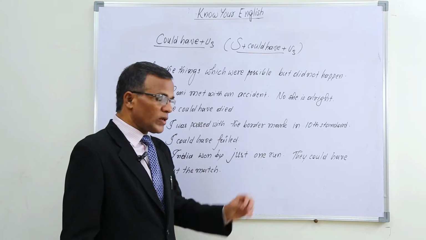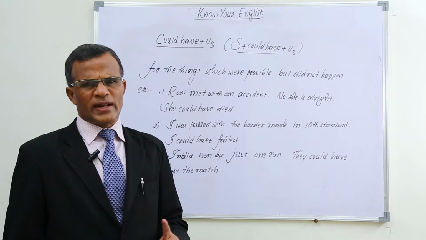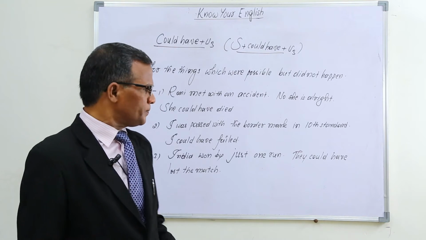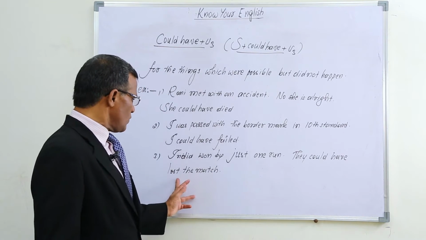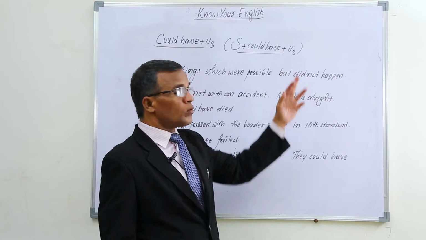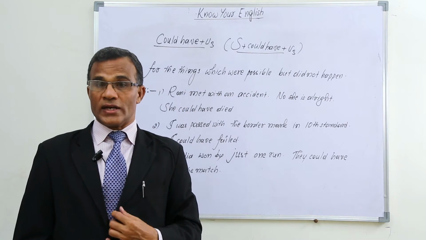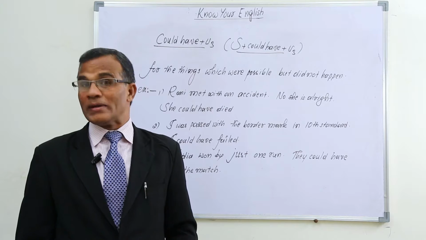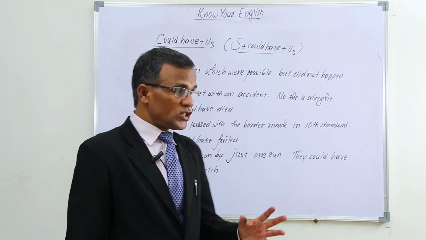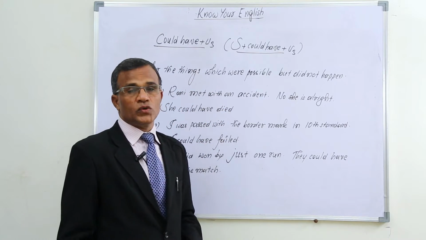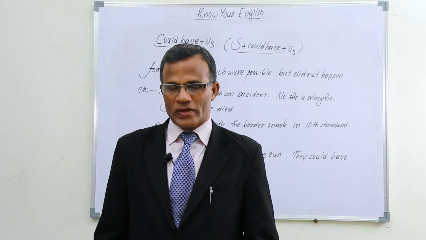India won by just one run. By one run only it won. But they could have lost the match. But there was a chance to lose the match really, but it did not happen. For such kind of things also, we use could have plus V3.